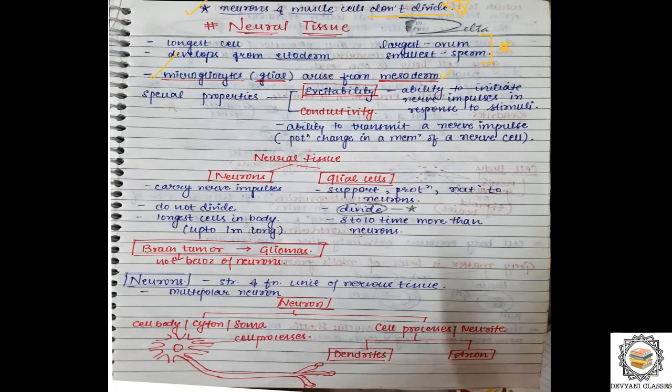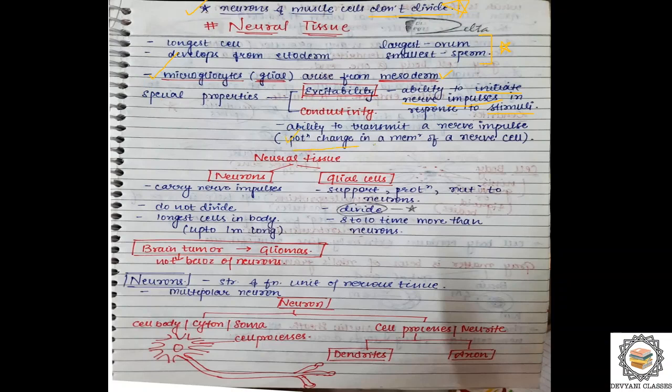impulses. As we all know, who generates messages in the form of nerve impulses? Neurons do, right? In response to any stimuli. Then conductivity: they have the ability to transmit a nerve impulse from one nerve cell to another nerve cell with the help of synapses. You must be familiar with this, and if not, we will study it.